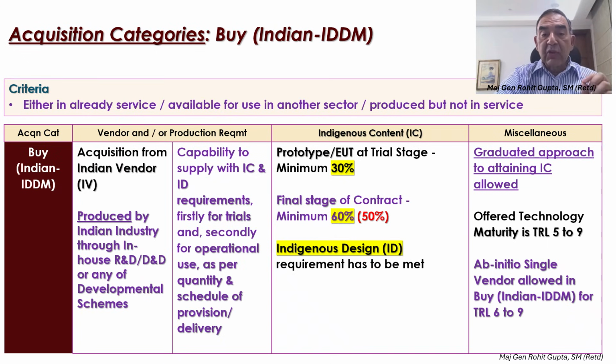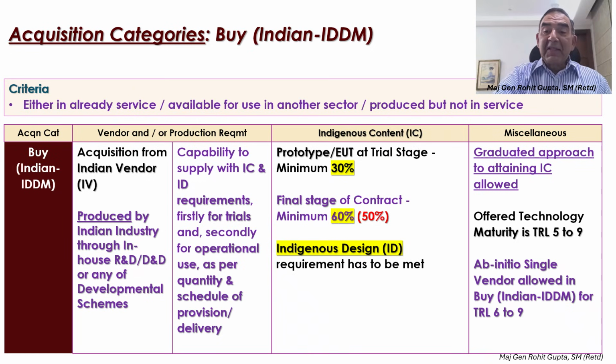The vendor has to have the capability to supply the equipment, firstly for trials, and then for productionization, operational use, with the required indigenous content and the indigenous design, as per the quantity and schedule of delivery that is legislated in the contract in the AON, when you're considering whether this vendor qualifies or not.